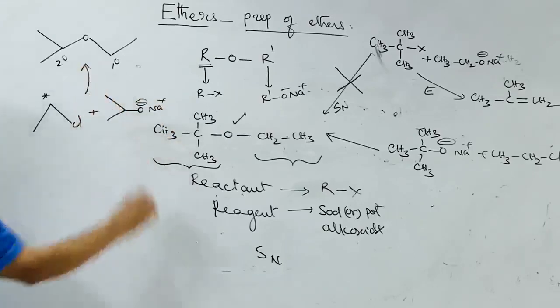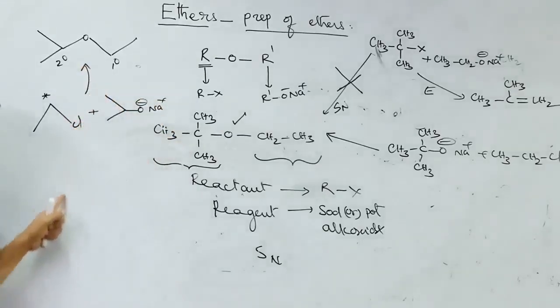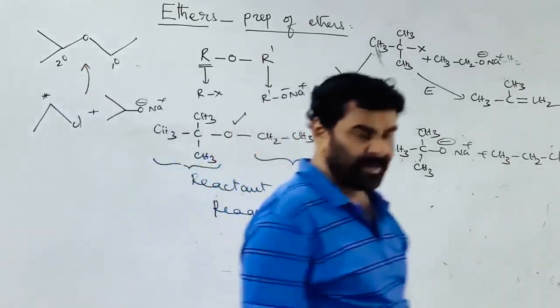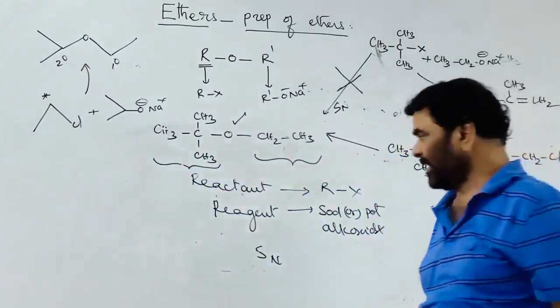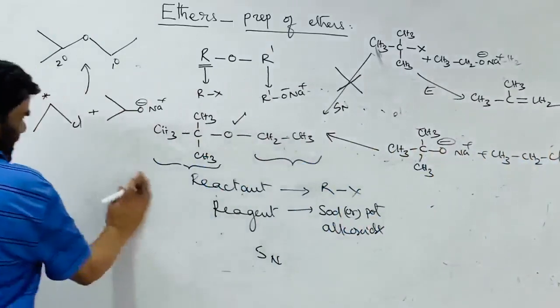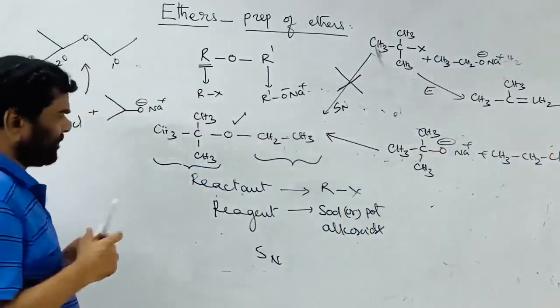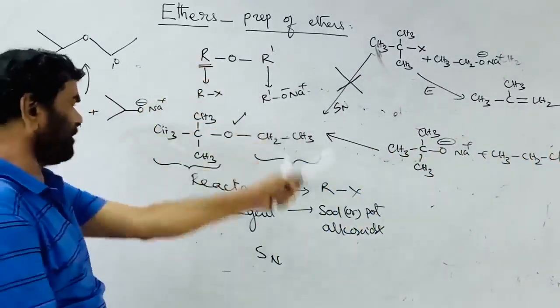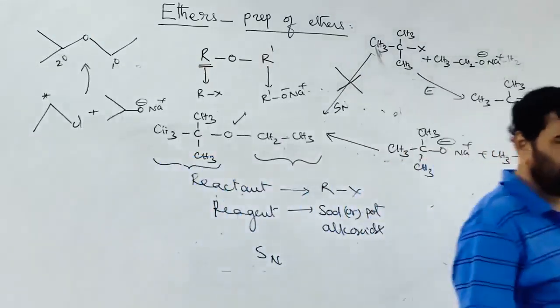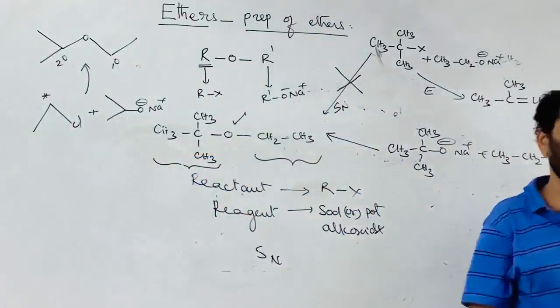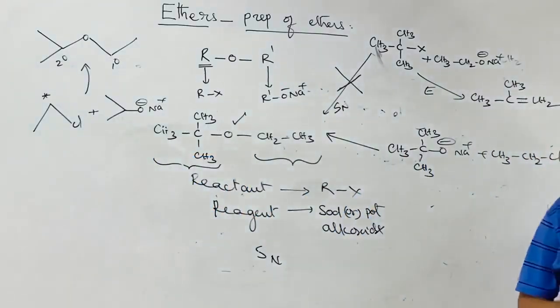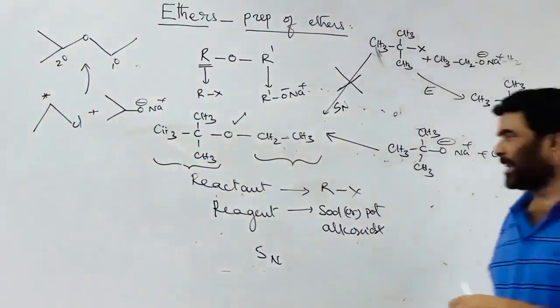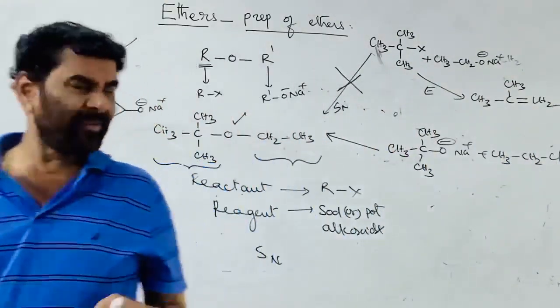So the tendency to take part in the elimination is less and substitution is more. So in the preparation of the mixed ethers, the lower degree alkyl group is taken in the form of alkyl halide, the higher degree is taken in the form of alkoxide.